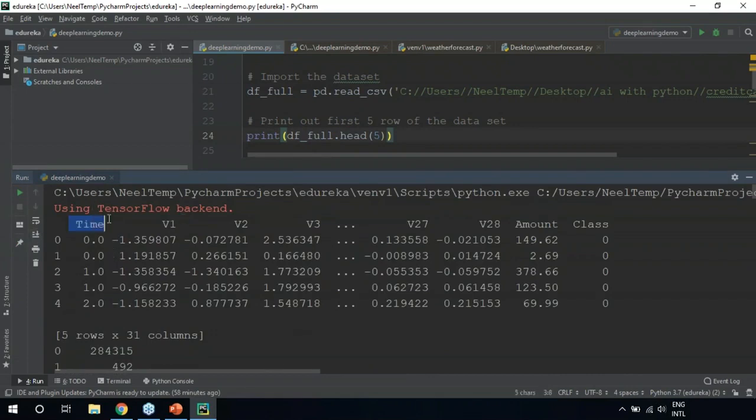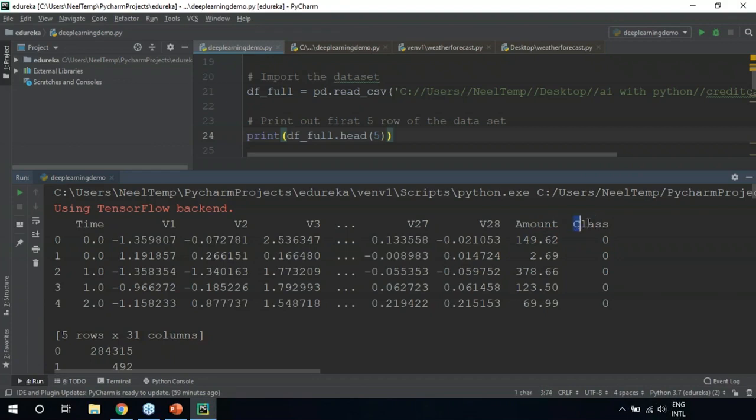So here is the time of the transaction, V1, V2, V3, etc. These are all the features of our data set. I'm not going to go into depth of what these features stand for, because this demo is all about understanding deep learning. Now these V1, V2, V3 are all predictor variables which will help us predict our class. So guys, don't worry about what these features are. These features are just information and details about your transaction, such as the time of transaction and so on. Here we have the amount variable, which denotes the amount spent.